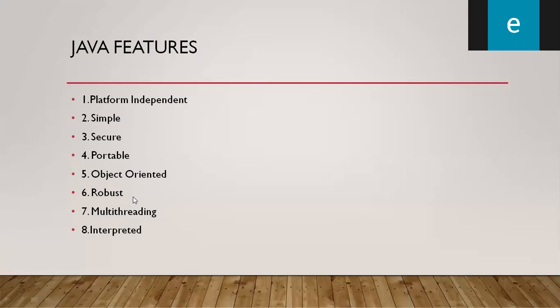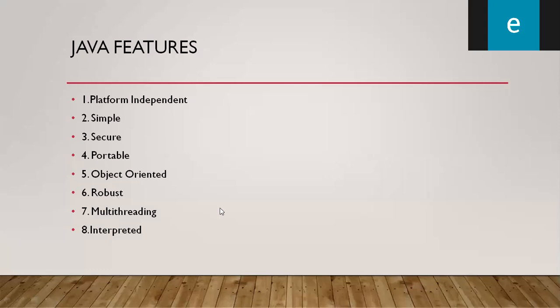This concept is called memory management. The memory management concept is also one of the best features in Java. Because of those two, exception handling and memory management, this language is the strongest. That is called robust. Clear?